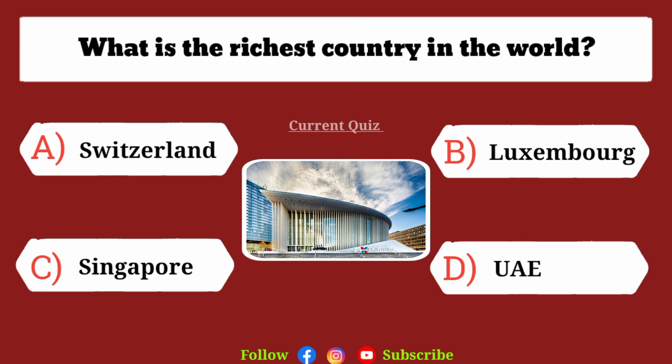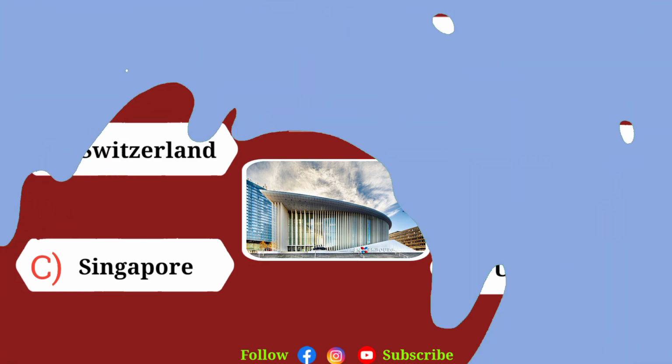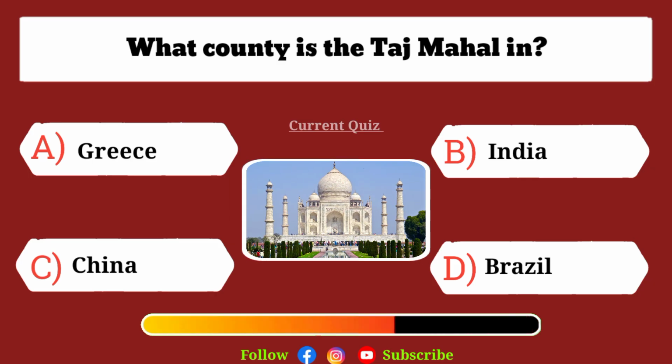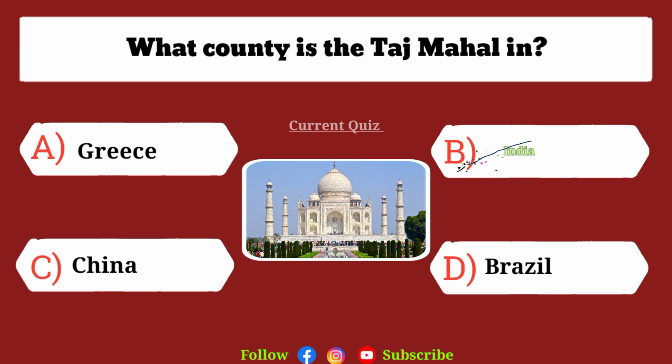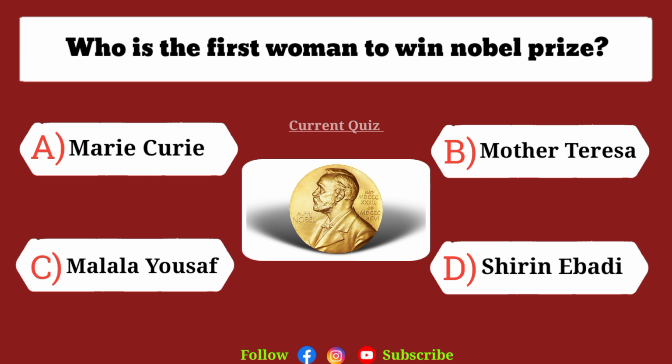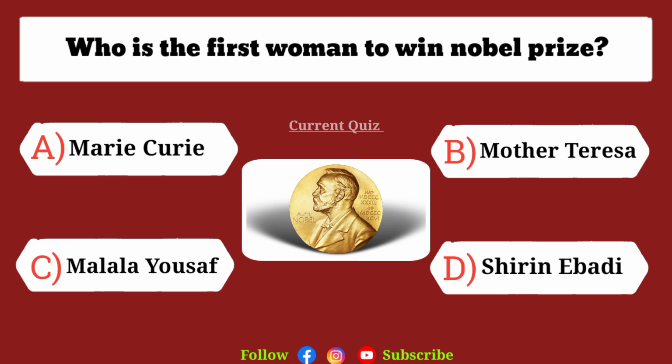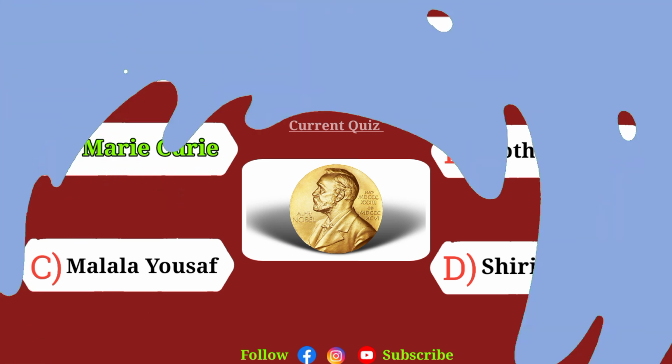The correct answer is B, Luxembourg. What country is the Taj Mahal in? The correct answer is B, India. Who is the first woman to win a Nobel Prize? The correct answer is A, Marie Curie.